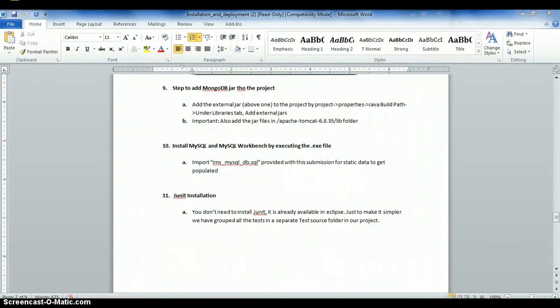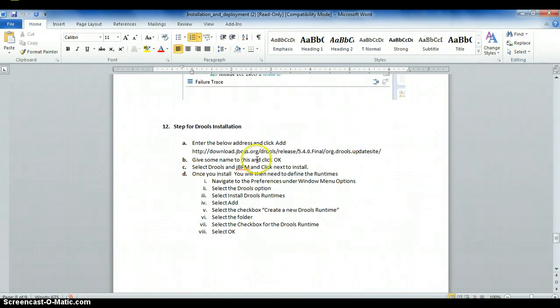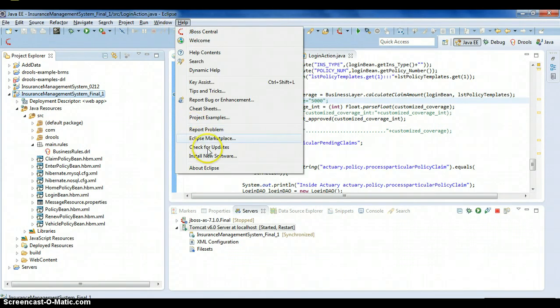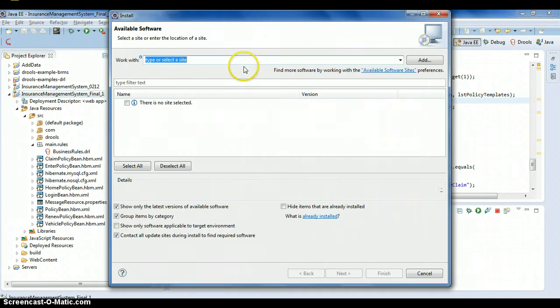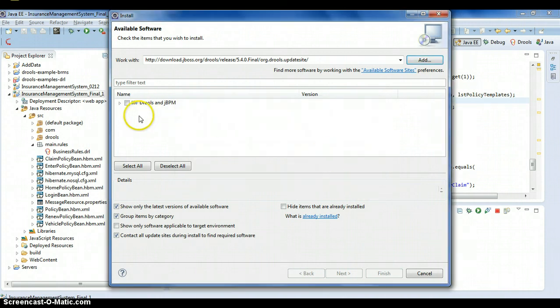And at last I'd like to walk you through the rules installation. This is the link which we can give to Eclipse. We'll go to Help, Install New Software, and we will paste this link and it will automatically update us. We can give any name to this repository. I already have this, so I will not be making a new one and installing it,